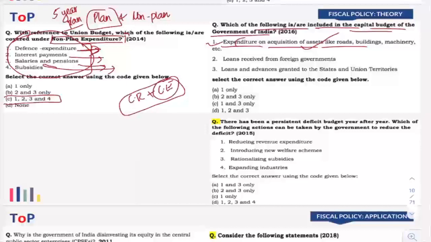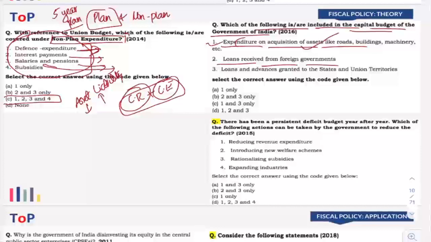Now, loans received from the foreign government. Now, it is something that is received, so it is a receipt, right? Receipt means something we receive. Now, what is capital receipt? It is something that reduces the asset or increases the liability, right? All those receipts that lead to reduction in asset and increase in liability are known as capital receipt.